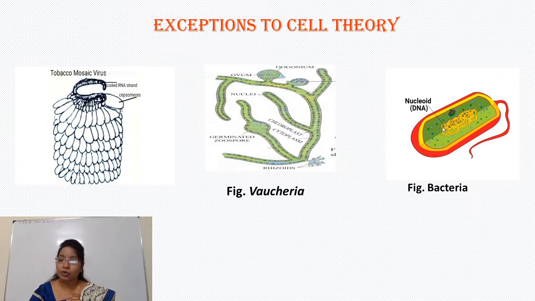In this, there is only genetic material in the form of DNA, which is called the nucleoid. So there is no nuclear membrane, no nucleoplasm, no nucleolus. So a well-organized nucleus is absent. This is also one exception to cell theory.